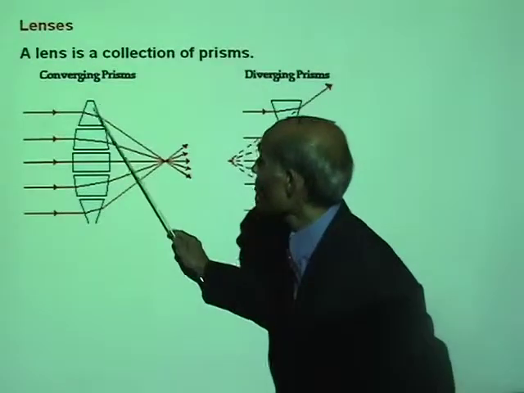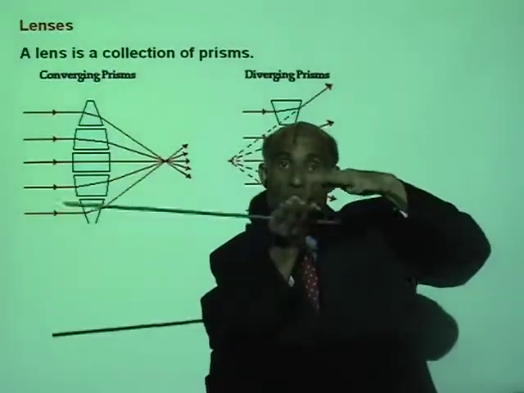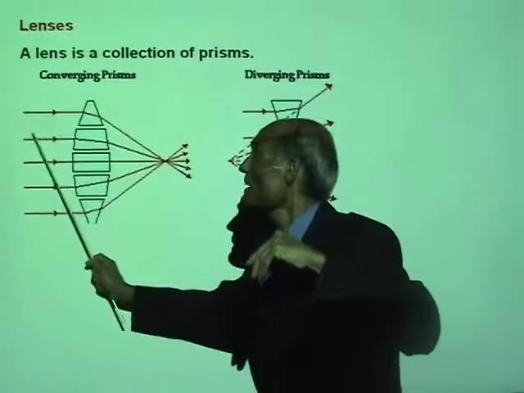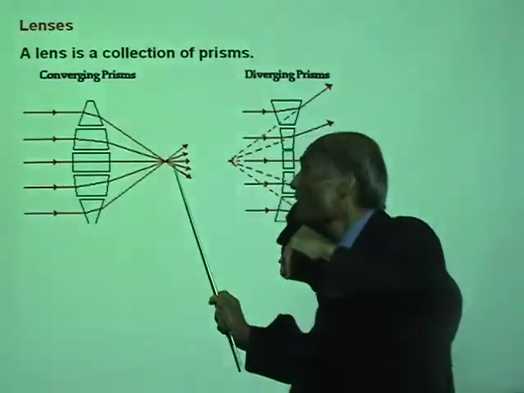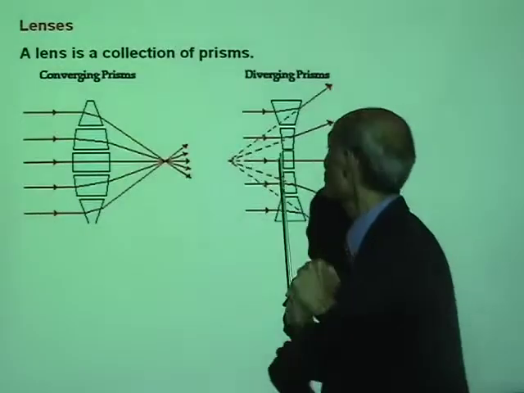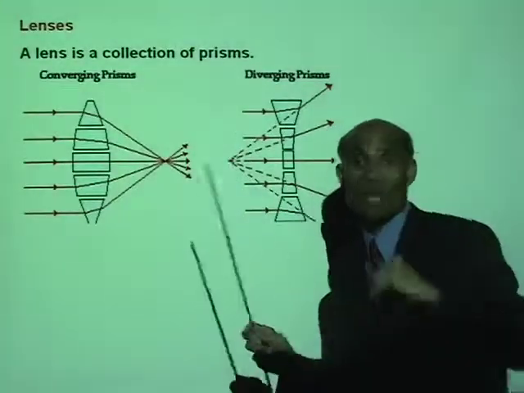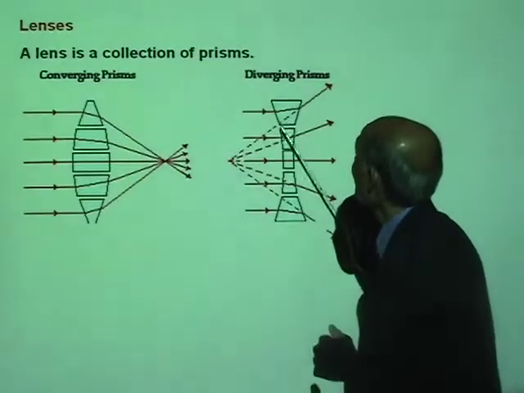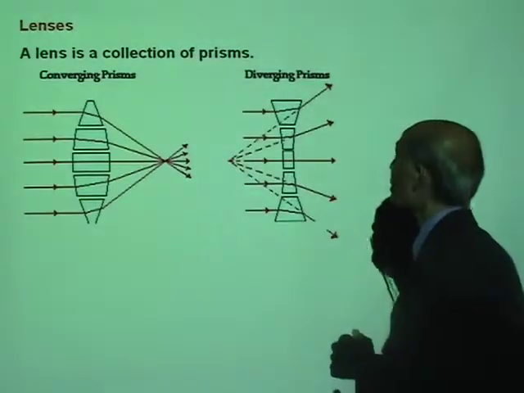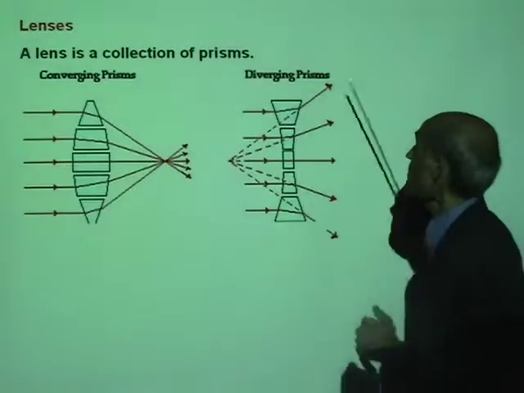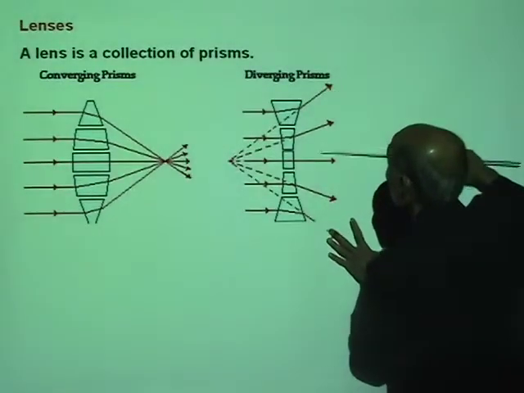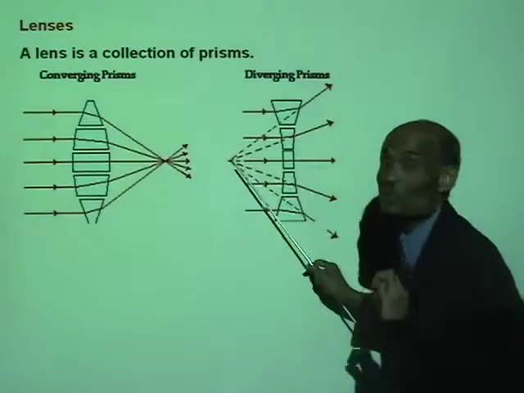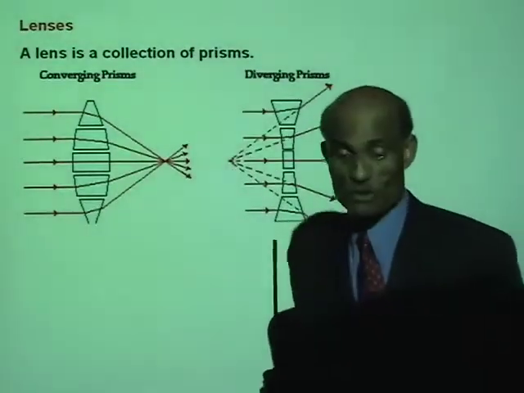So, when prisms are all kept with the bases facing each other, a beam of light converges on the other side. If you place the prisms the other way around, a beam of light coming from one side will all diverge on the other side. That means if you look from this side, these rays will all appear to be coming from a point on that side.